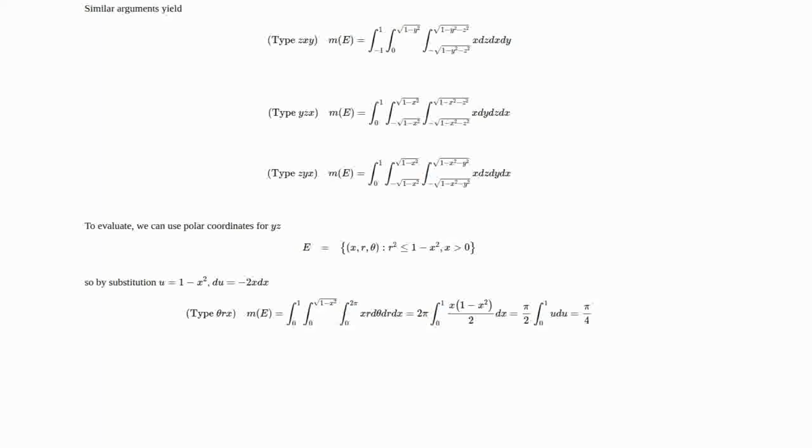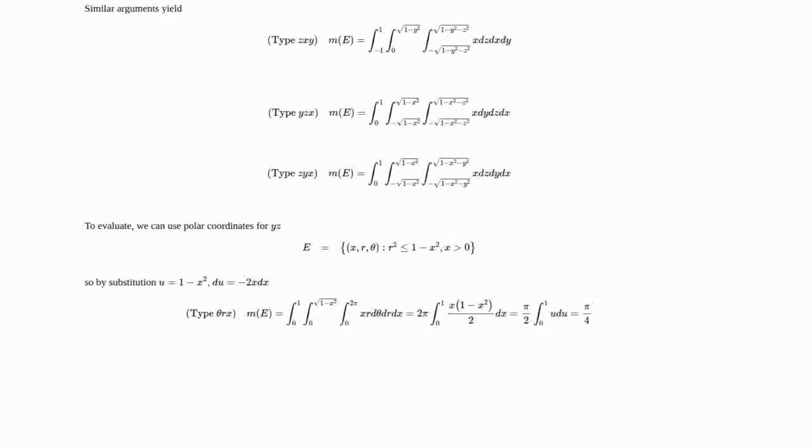Well, since there's no dependence on theta, the integral from 0 to 2 pi d theta is just the integral of 1, which is just 2 pi. And then the integral of r, so we're going to get an r squared over 2 as an antiderivative, which we have to evaluate positively at the square root of 1 minus x squared, which is going to give us 1 minus x squared over 2. Then we have an x, so we multiply that out by x.